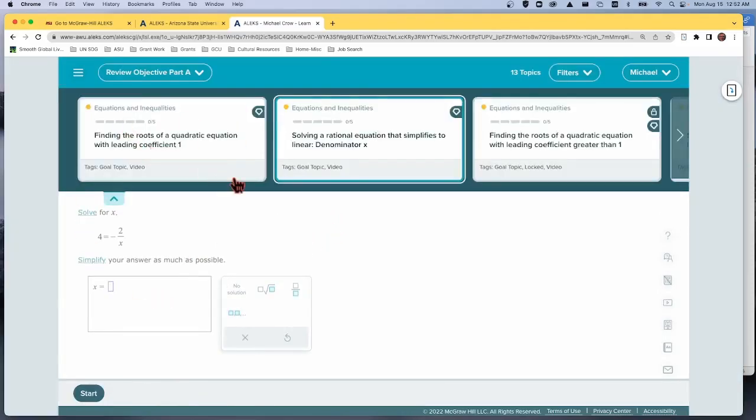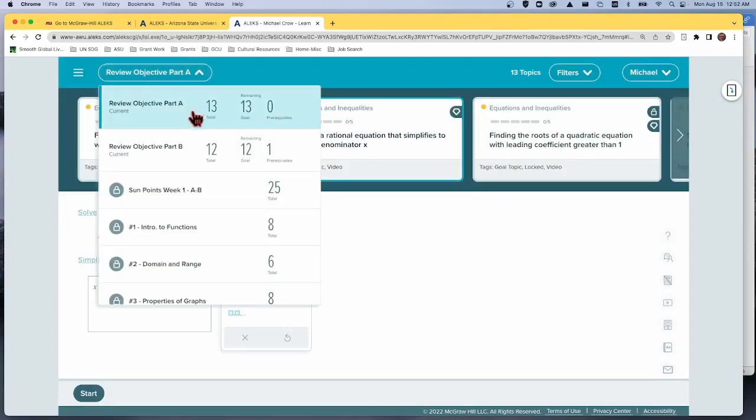Okay, what you'll see in here is that each week you've got the objectives. Notice the sun points will be for A and B. There's 25 total topics here. 13 plus 12 is 25, and that's how it adds up.